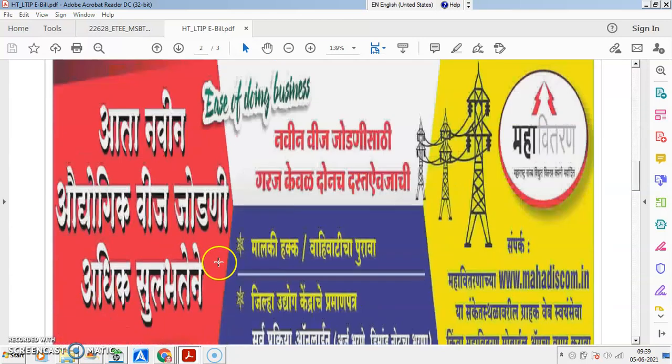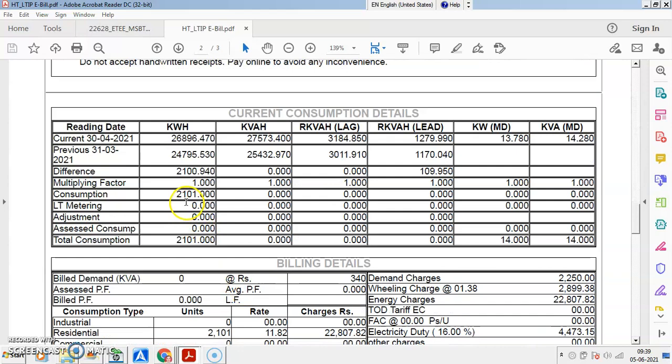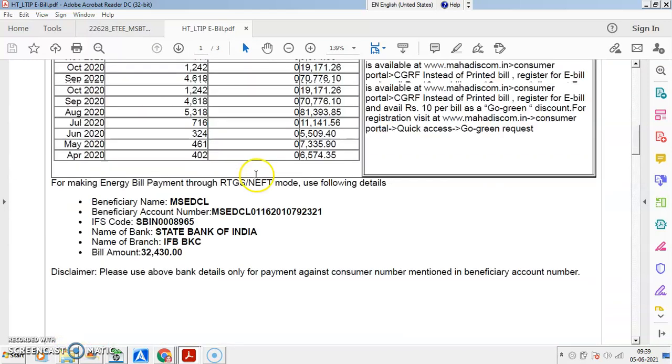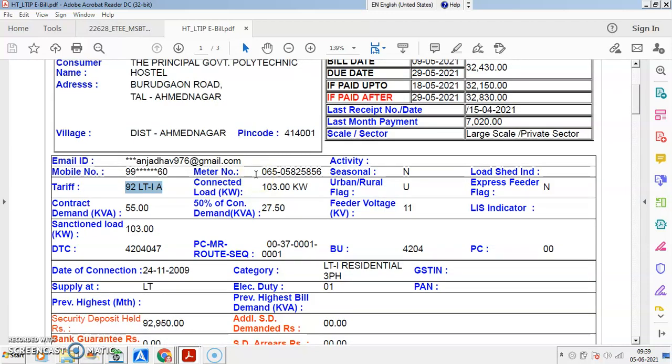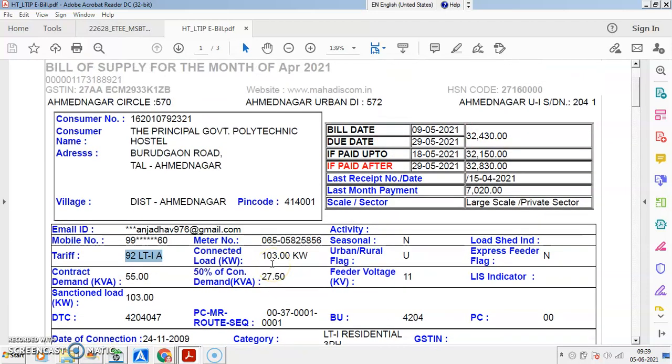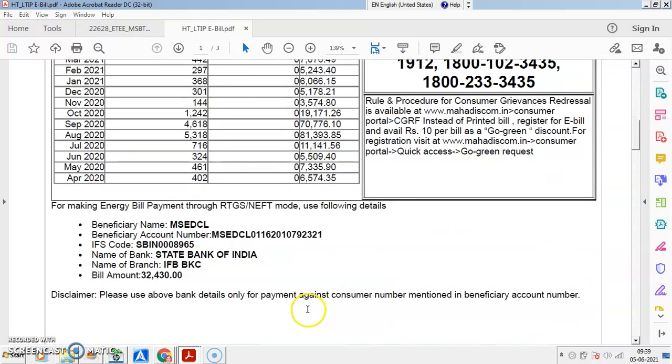I have planned in my mind to change this tariff from 92 to government, because here it is not mentioned. Let us see, after lockdown I am going to write later. Somewhere here it is mentioned that it is a government institute, but there is no particular highlighting that it is a government organization.